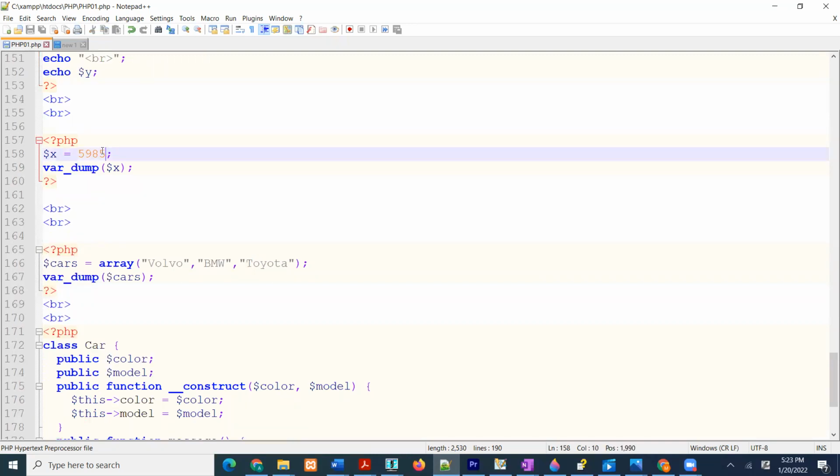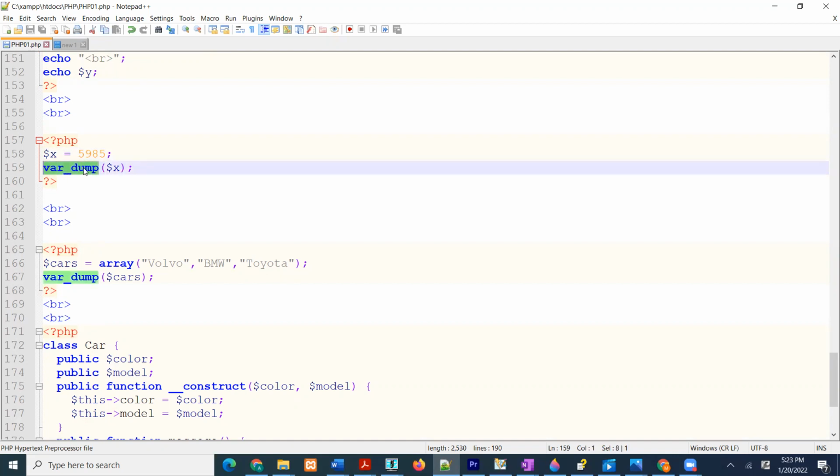Now in PHP, we got data types. So for example, what is this number? This is integer 5985. So I can use var_dump. Whenever you guys see, like let's say I say ABC, and then there are these two brackets, it means it is a function, for the very beginners. So var_dump $x.